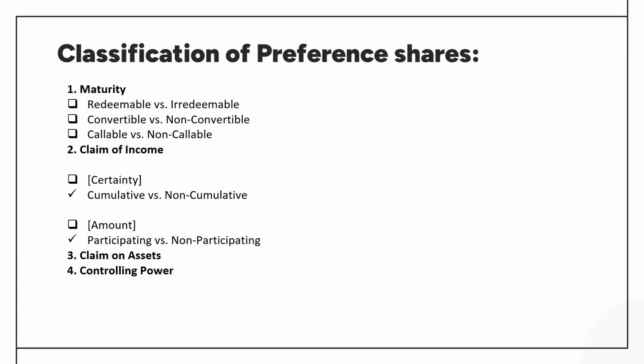Number one, as far as maturity is concerned, we can see three kinds of classification. Number one, redeemable or irredeemable. That means whether the preference share would be redeemed, or paid back to the shareholders after the maturity period or not. On that basis, it can be redeemable if it is paid, irredeemable if it is not paid.